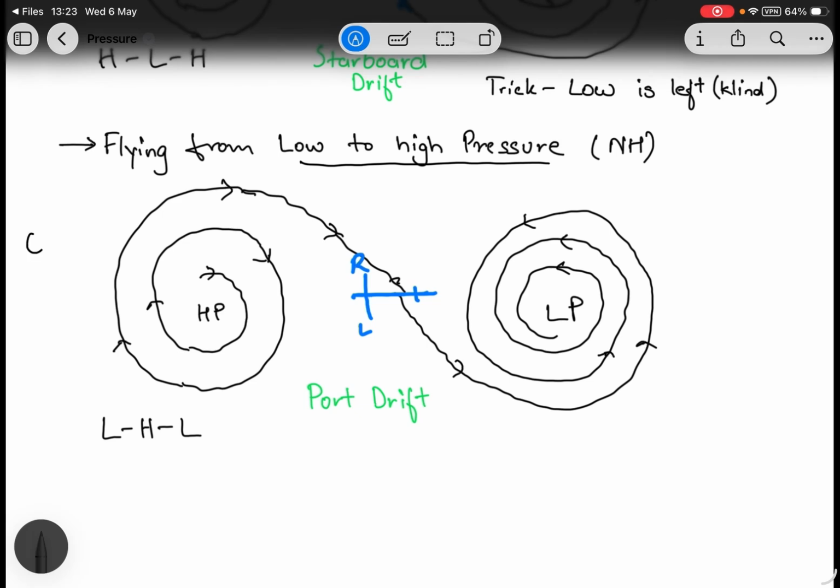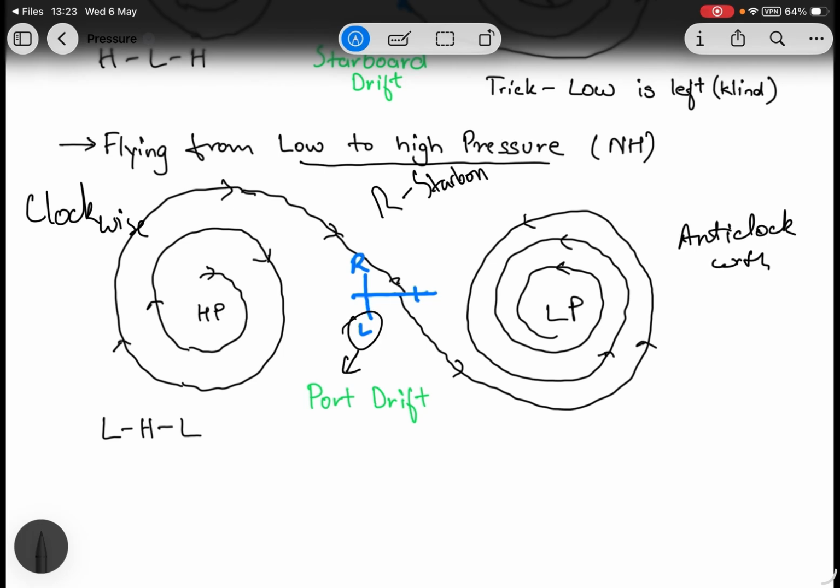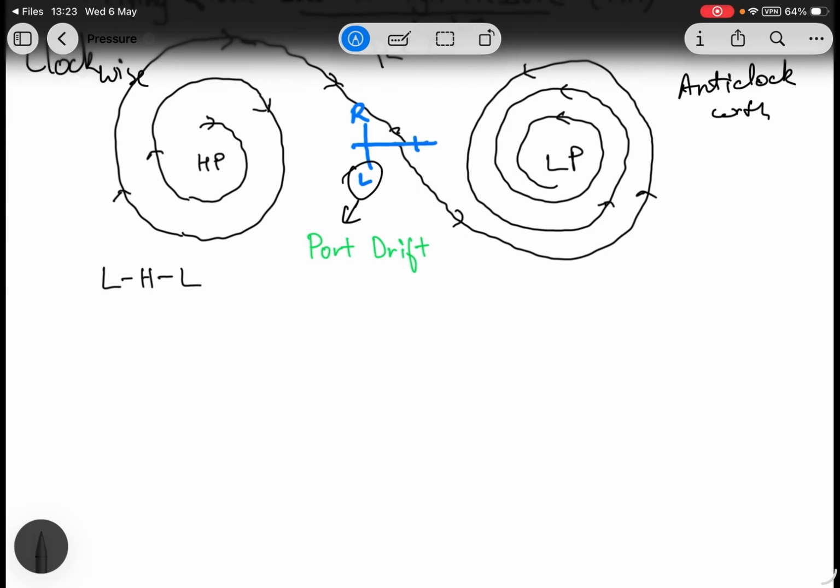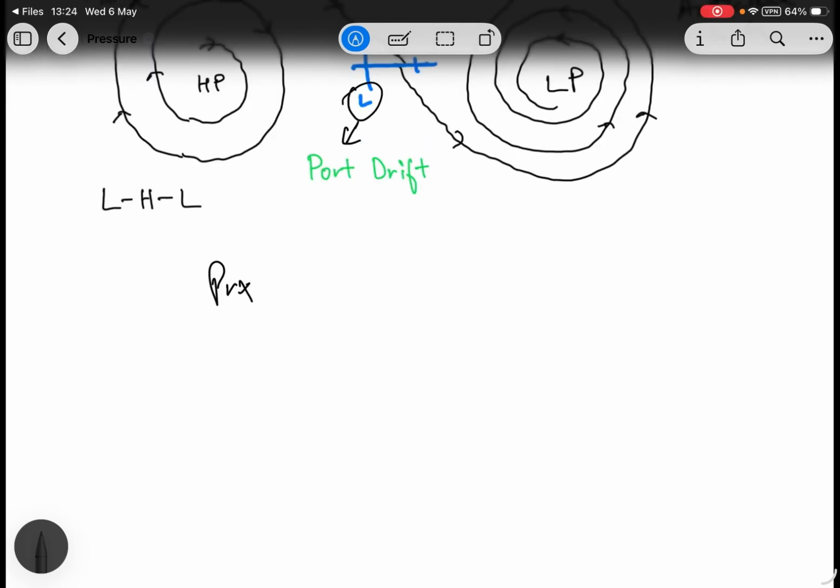High pressure is clockwise, low pressure anti-clockwise. So when you are going into the high pressure, you will have winds from your right side, meaning starboard side, and you will deflect or drift to the left side, that is your port side. Understand this clearly, and the upcoming topics will become much easier for you.